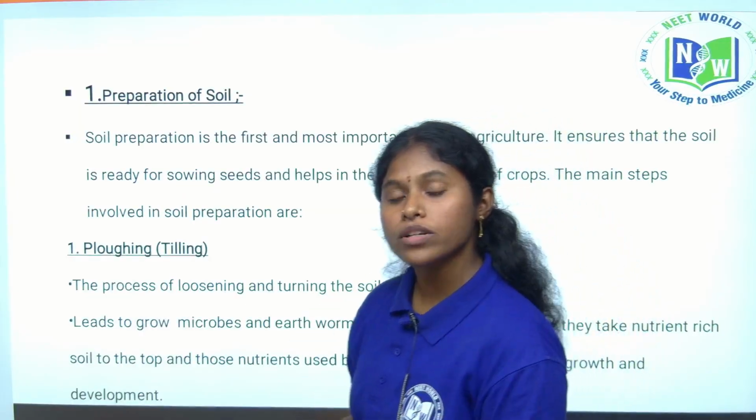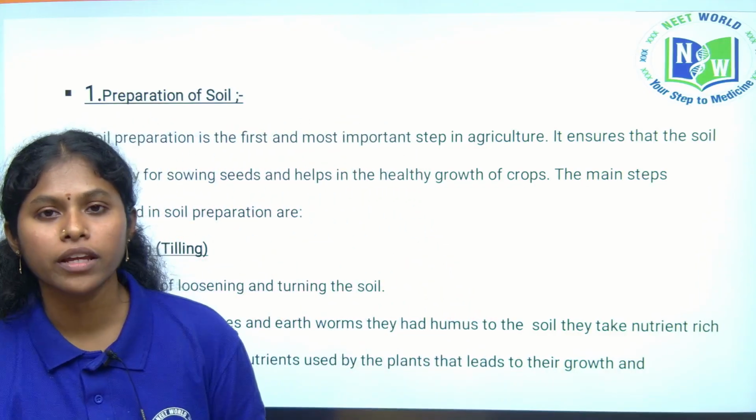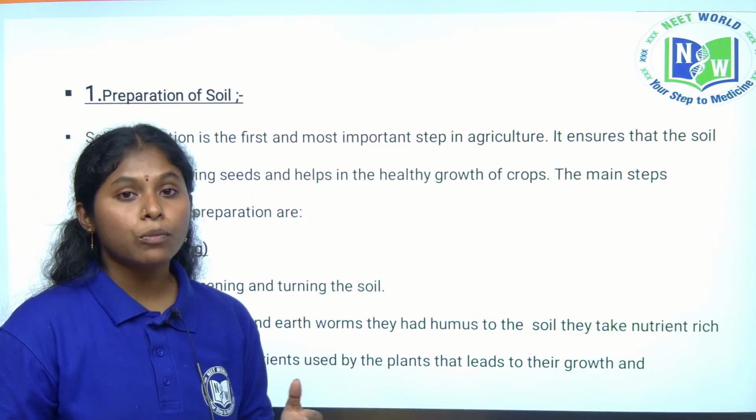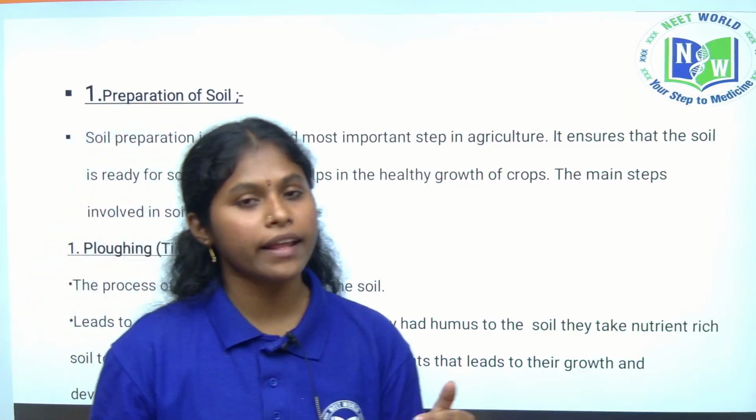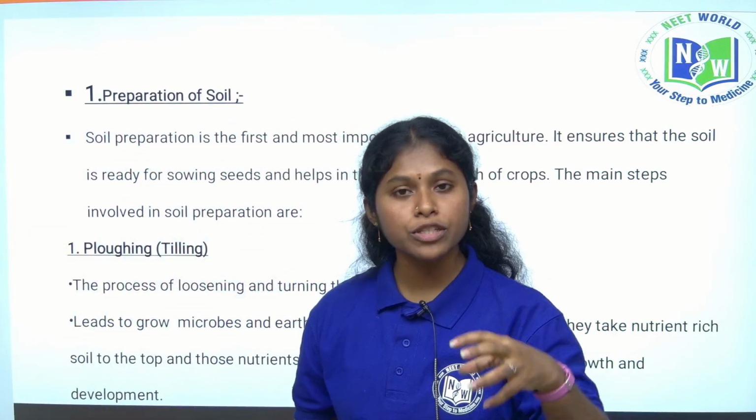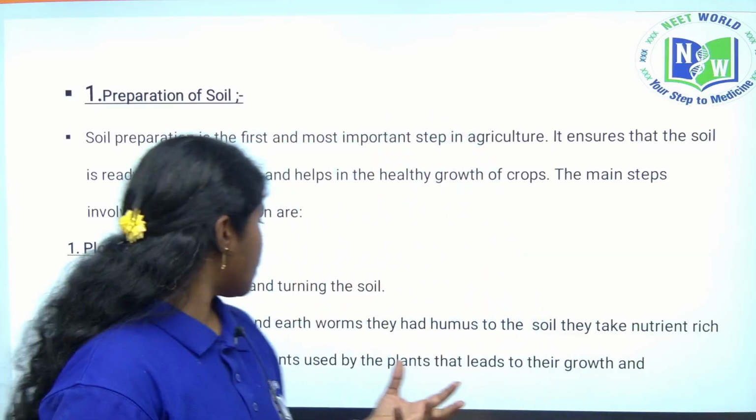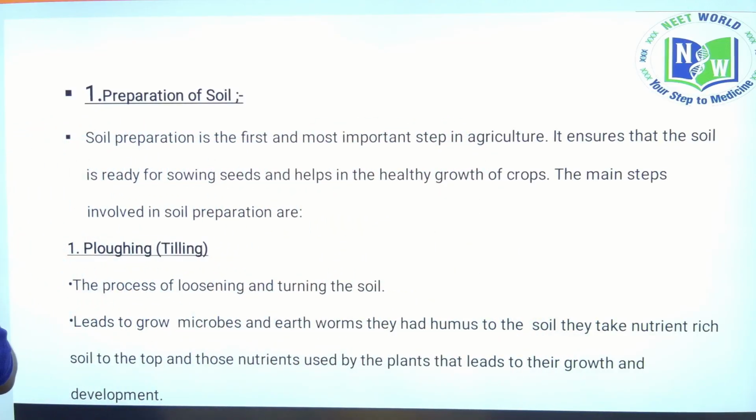So, what is the role of plowing? Why does plowing have to be done? Plowing leads to growth of microbes and earthworms. They add humus to the soil. That's why both microbes and earthworms are called farmers' friends.